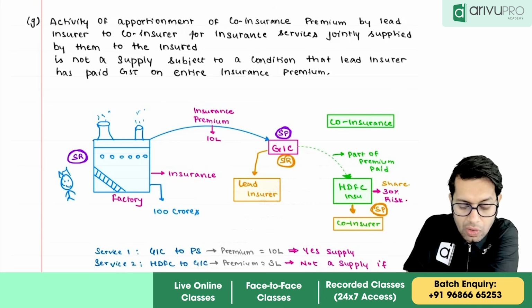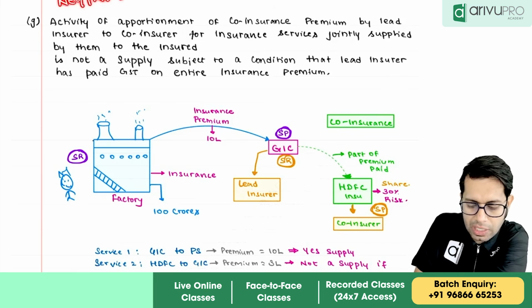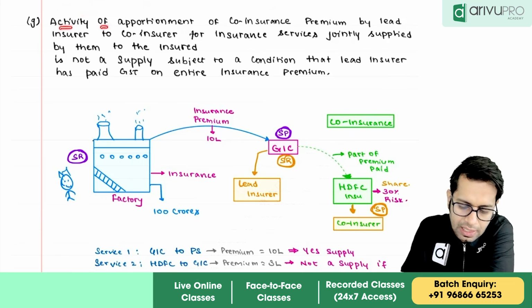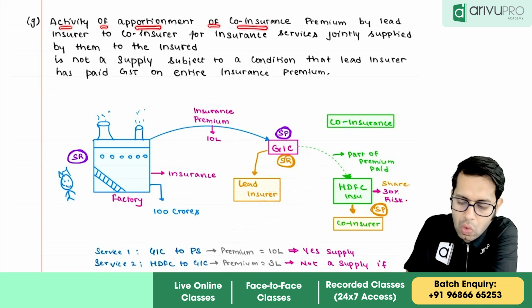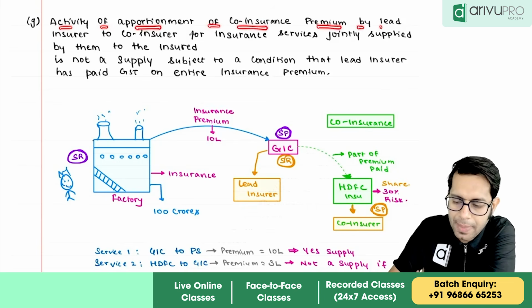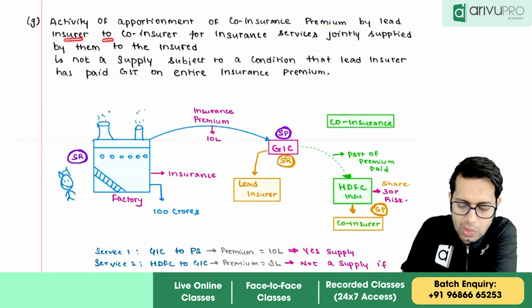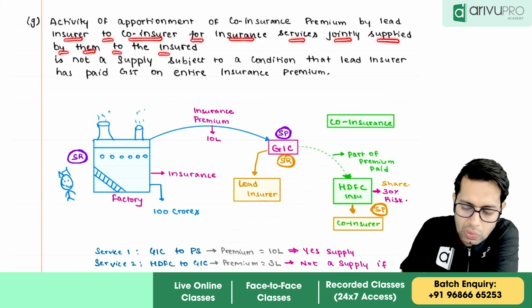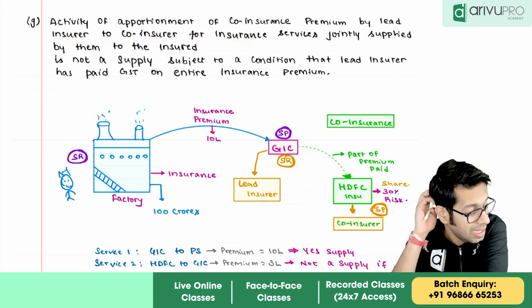So here we are talking about what, sir? Negative list of supply or not a supply. So whatever we are going to see now, this is not a supply. Activities of apportionment of co-insurance premium by lead insurer to co-insurer for insurance services jointly supplied by them to the insured. What is this point telling?